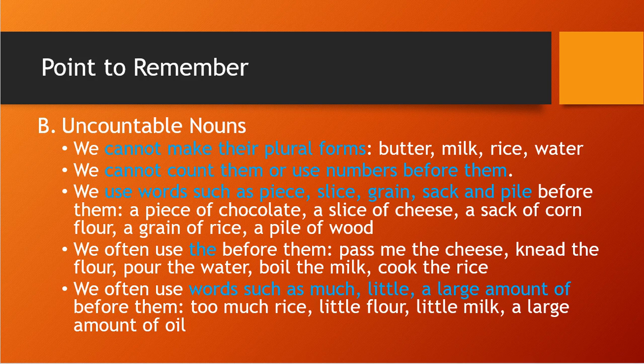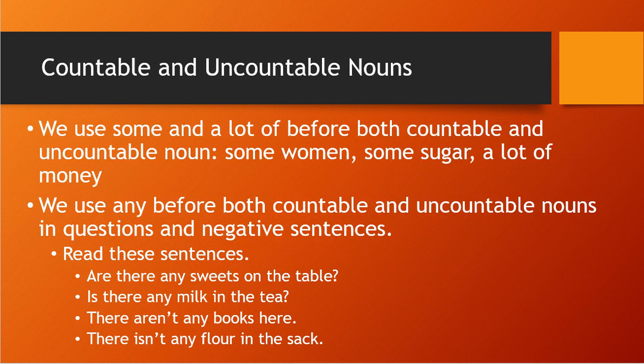Okay, let's move to some few more points. Countable and uncountable nouns, in that we use some and a lot of before both countable and uncountable nouns. If you have read the previous points, you might have seen some and a lot of.